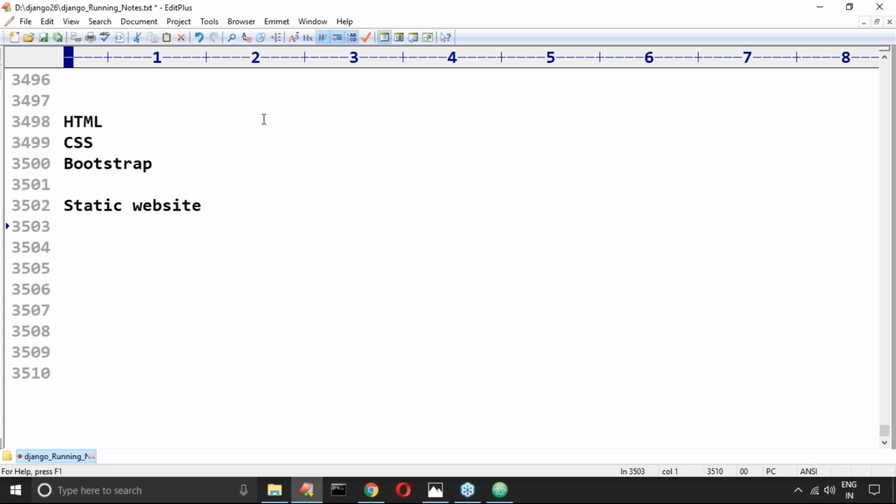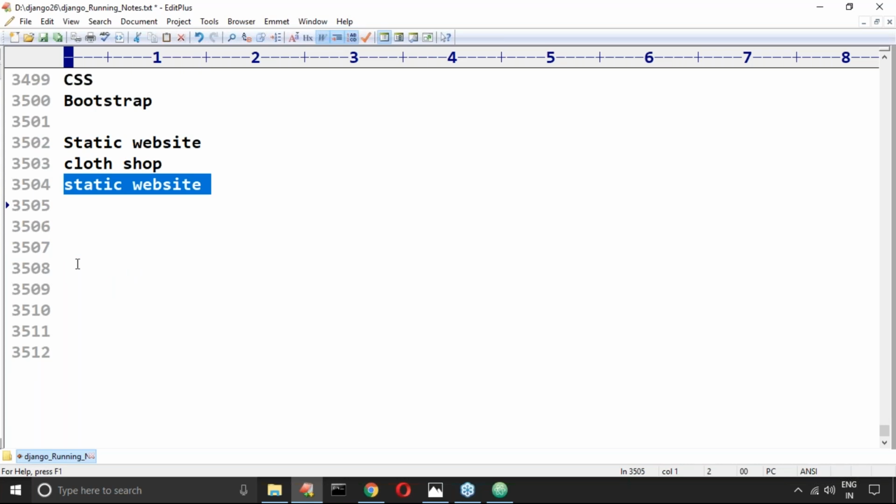Yes. Beautiful colors we can use, navbar we can use, Bootstrap we can use, gallery we can use, and we can place an address. Assume one of your friends is running a small cloth shop, a small kirana shop. Better to ask him to share the logo, and create a small static website.